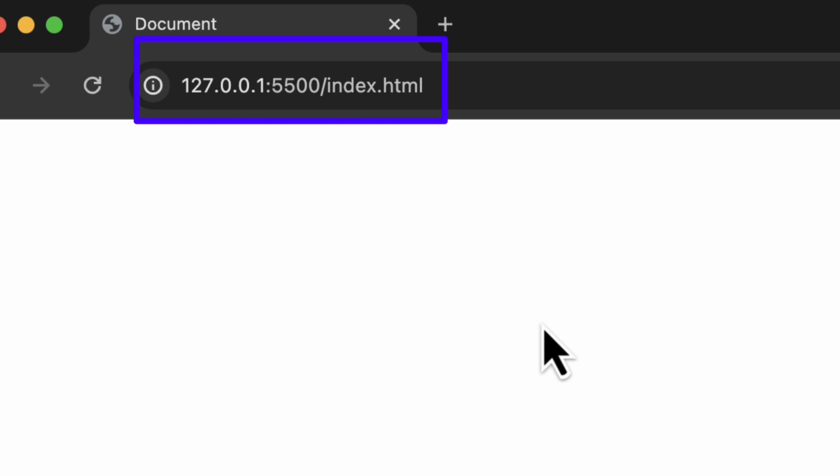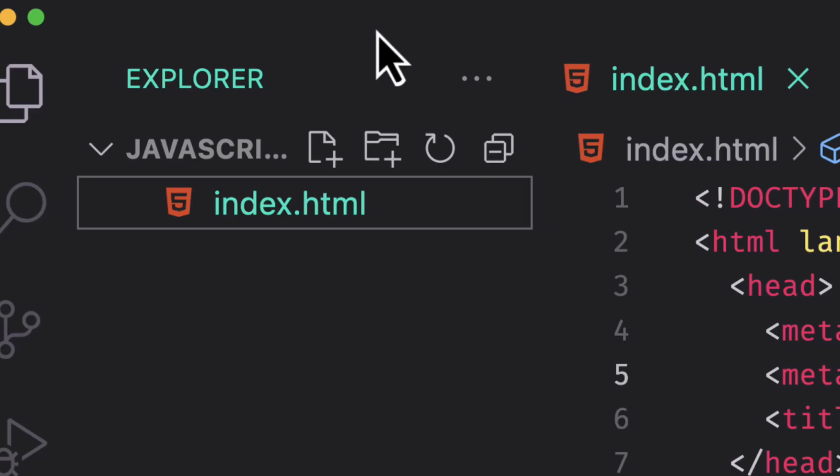Now right click on index.html and select Open with Live Server. It will open Chrome or your default browser and it will point to this specific address. From here, your web application is being served. So right now you have an empty page.